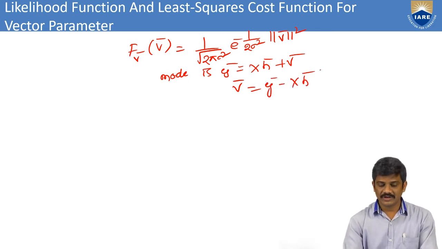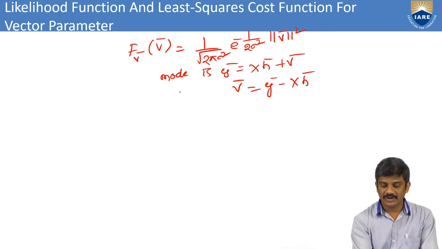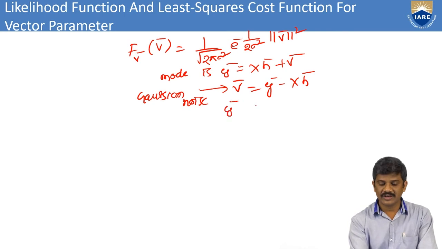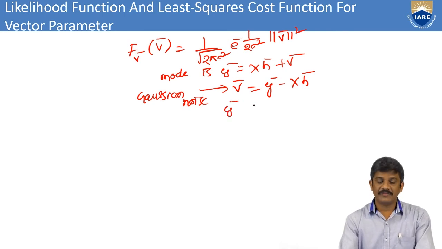Here we have Gaussian noise, that is v bar equal to y bar minus x into h bar.